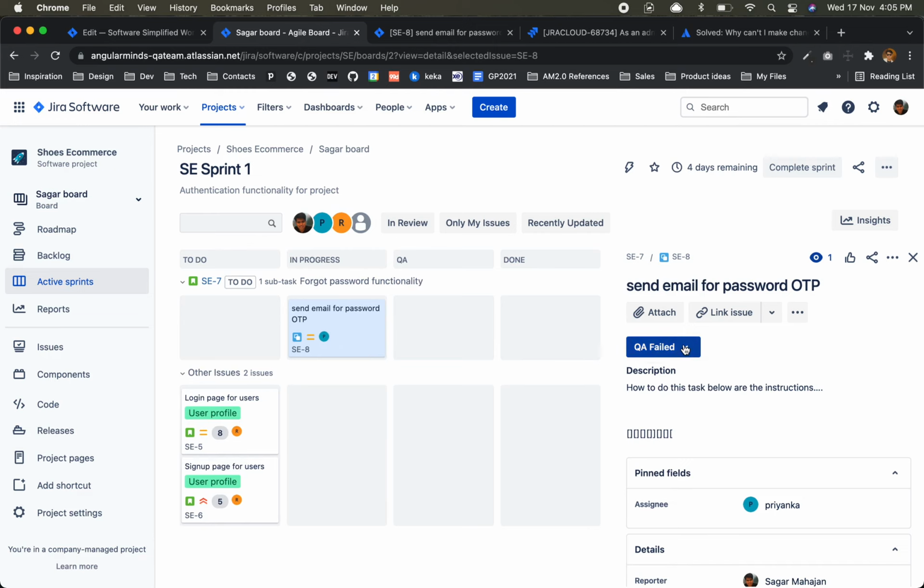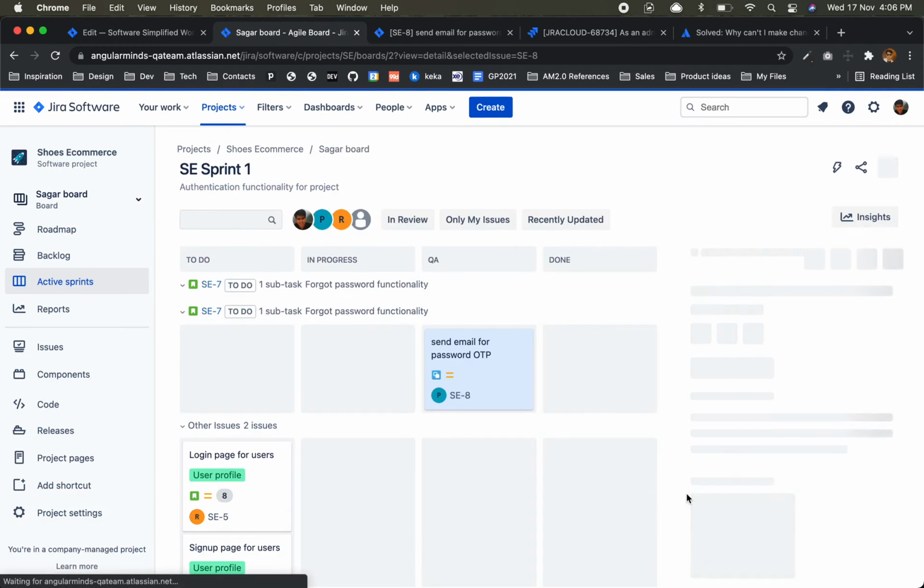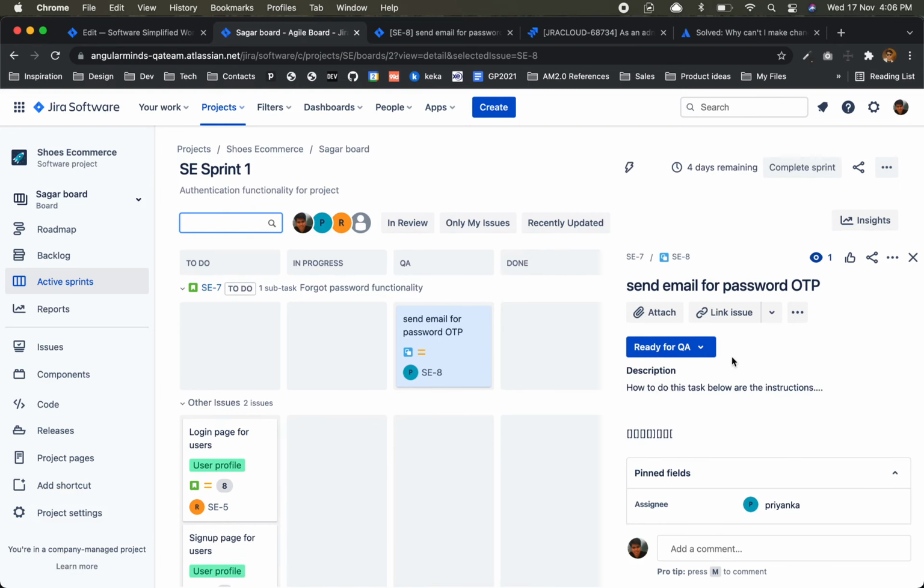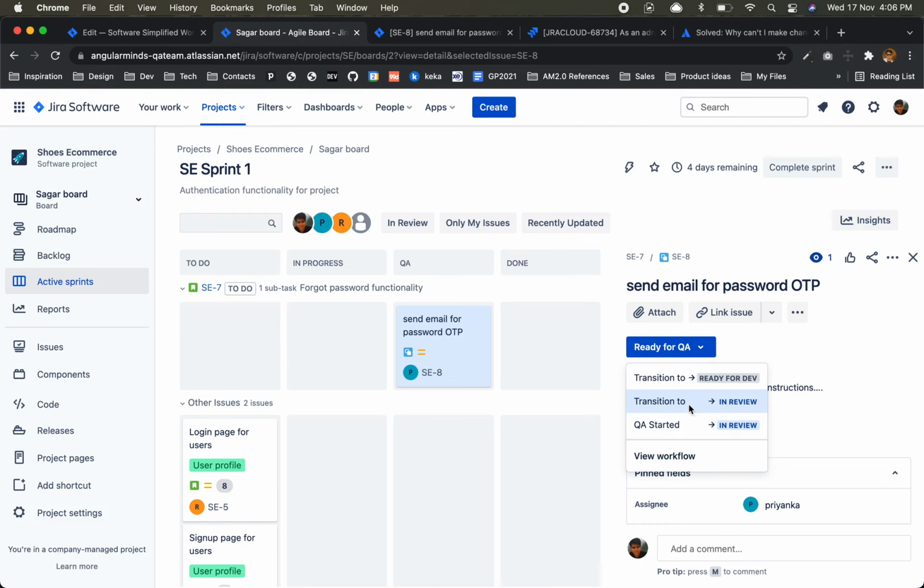And the developer will come here, and do in progress. After that, they will again do ready for QA. If it is ready for QA, it will change to this one. After ready for this one, QA started.